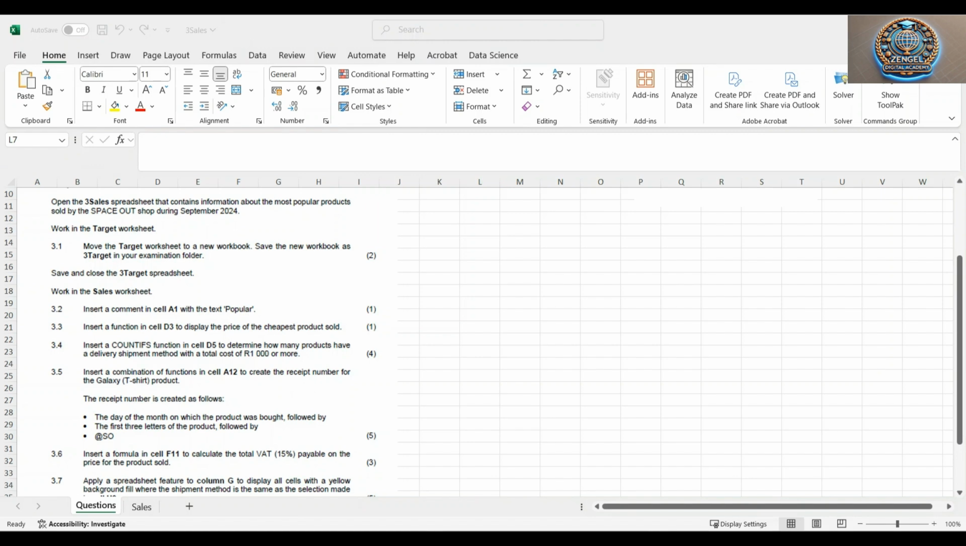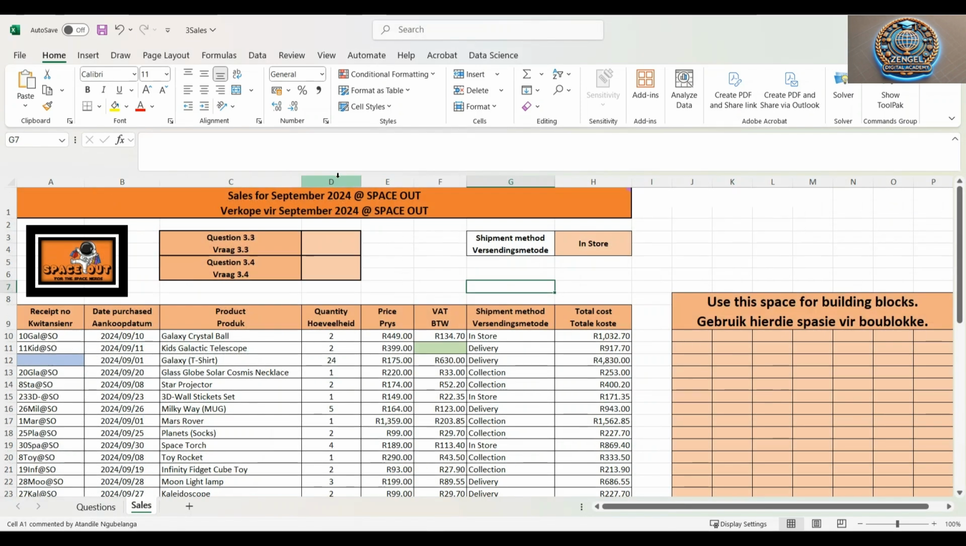So the next question, which is 3.3, says in cell D3, insert a function in cell D3 to display the price of the cheapest product sold. So we're going to go into our sales and column D, and then go to D3. When we click there, you can always double check over there if it's correct. So it is D3. Now we need to actually check what is the cheapest product. We also need to remember where the other columns that we're going to use are.